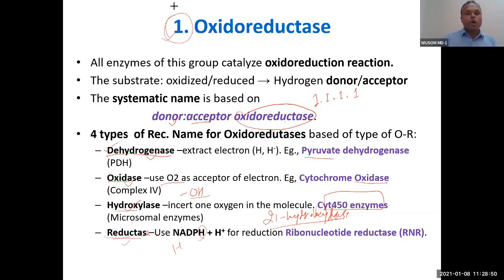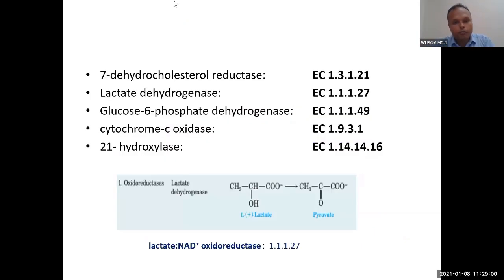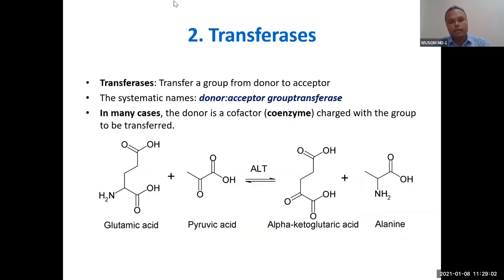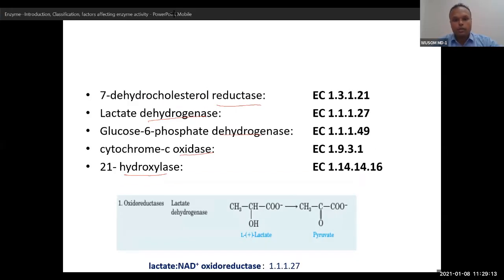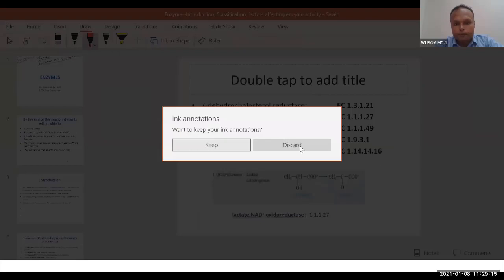So you can come across this oxidoreductase group of enzymes with many names. Dehydrogenase will be the most common. Okay, these are the examples. We will talk about the transferase in the next class. So you can see reductase, dehydrogenase, oxidase, hydroxylase. Okay, so did you understand?